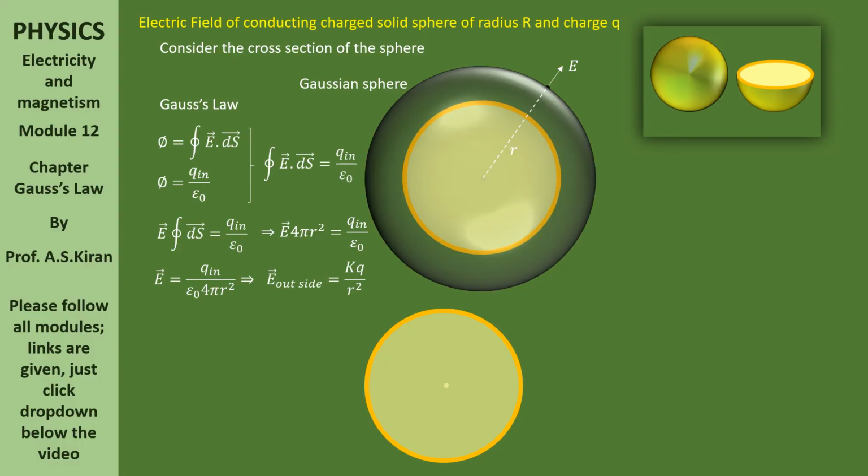Now consider the same cross section. On the surface, how much is the field now? Same logic. Compress this Gaussian sphere till the extent of the surface. Then small r becomes capital R. Where are we going to find the electric field? On the surface. Let us consider a Gaussian sphere passing through that point.